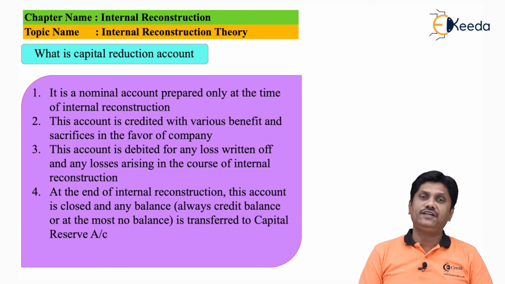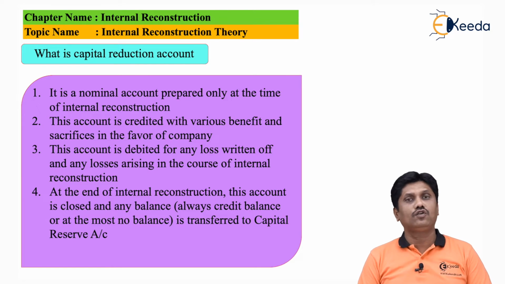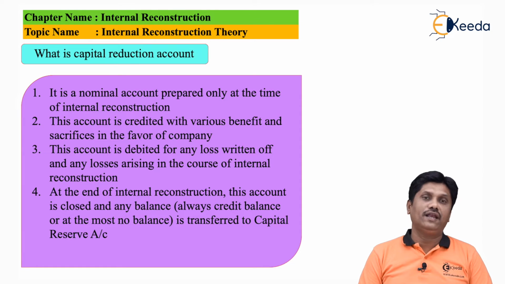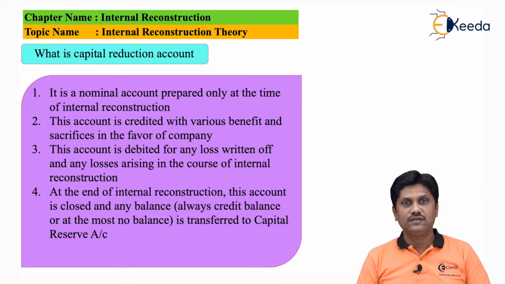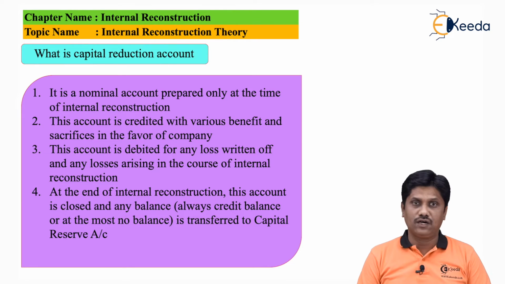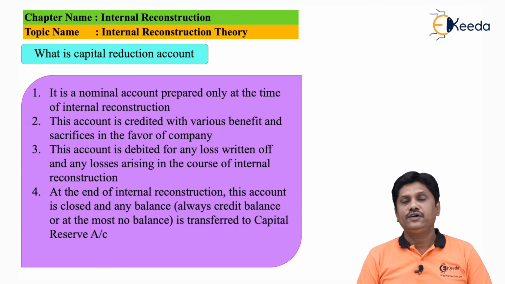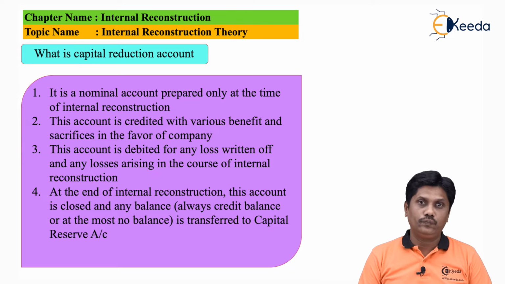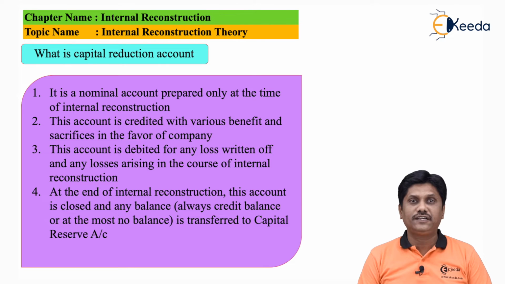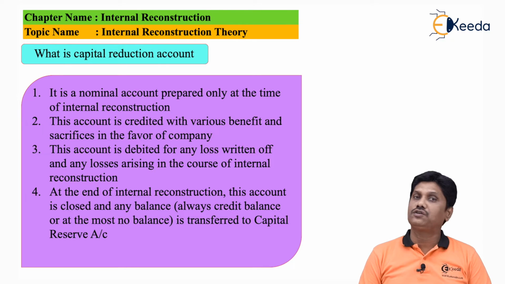At the end of the internal reconstruction scheme, this account is closed. There will be a credit balance, or at the most no balance, but there cannot be a debit balance in this account. The reason is very clear. You will write off the assets only to the extent of the profit generated by you. Whatever profits you have generated, to that extent only you will write off your losses.